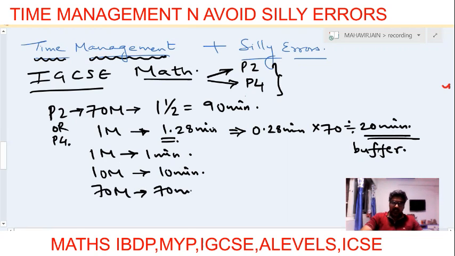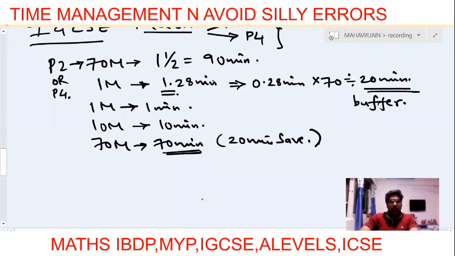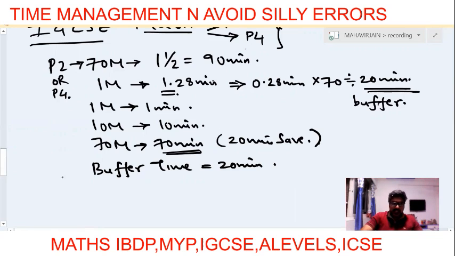Do you understand this? Right? And you have a 90 minute paper, so you save 20 minutes. Now, this saving of 20 minutes is a buffer time that is understood by you and understood by your brain very clearly, that I have a buffer time of 20 minutes. Now, we are humans and not robots. So obviously not every 10 marker can be completed in 10 minutes. At times you might exceed. For a 10 marker, you might take 12 minutes or might be around 15 minutes.